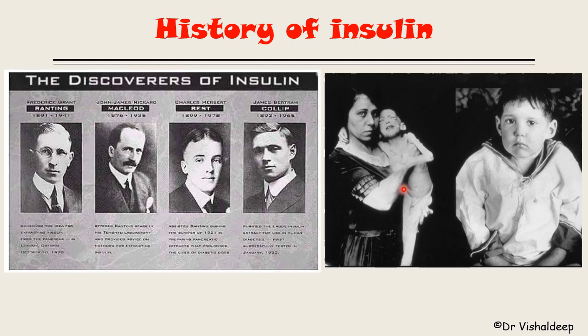Before the discovery of insulin, if any child or person developed type 1 diabetes, his life expectancy was 1 year. By giving the insulin dose, this child survived for 13 years, and after 13 years this person died due to pneumonia. The Nobel Prize was given to Banting and Macleod, but after receiving it, Banting shared half of his Nobel Prize with Best, and Macleod shared his half with Collip.